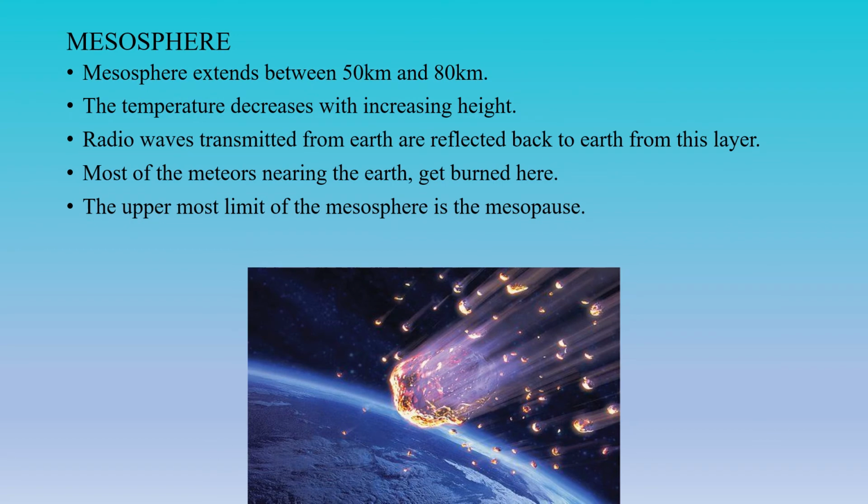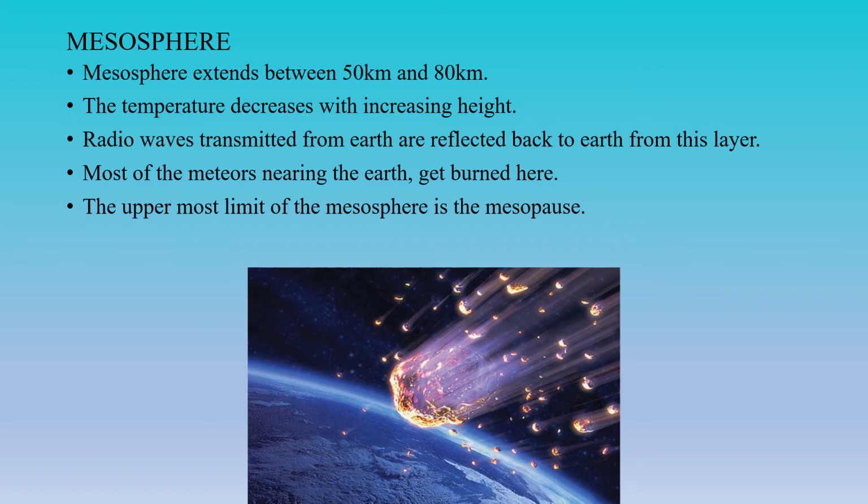Mesosphere. The mesosphere extends between 50 km and 80 km. The temperature decreases with increasing height. Radio waves transmitted from Earth are reflected back to Earth from this layer. Most of the meteors nearing the Earth get burned here. The uppermost limit of the mesosphere is the mesopause.